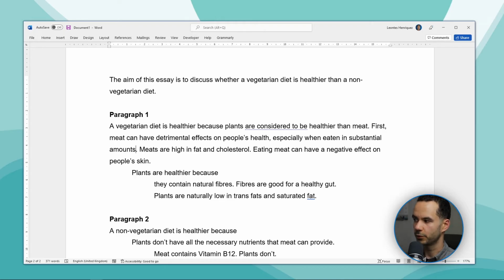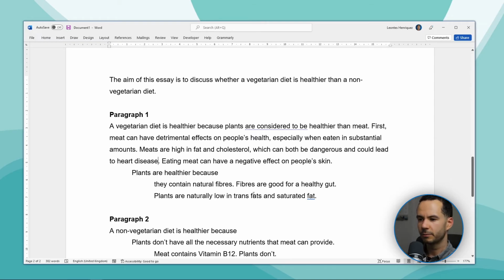And that eating meat can have a negative effect on people's skin. I want to say a bit more about this. Why is this a problem? And I want to add that this is something that can lead to heart disease. So I'm going to add the sentence, which can be dangerous and could lead to heart disease. And then we move on to our second evidence, or second level 3 part, which is that eating meat can have a negative effect on people's skin. I'm going to add a linking word. I'm going to say next. And I'm going to add that it could lead to severe cases of acne.